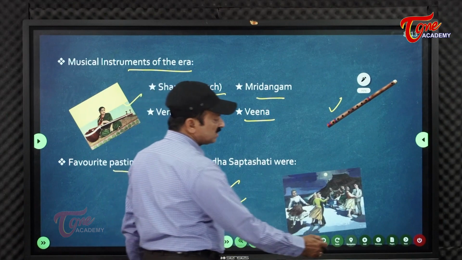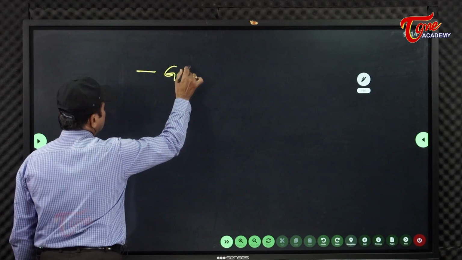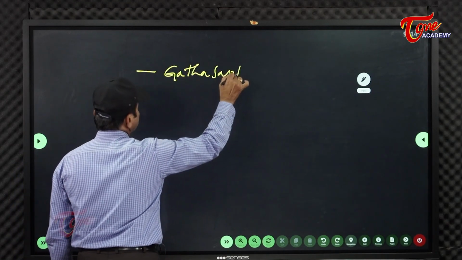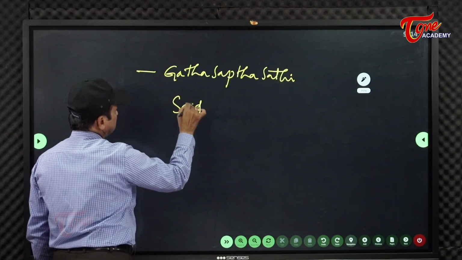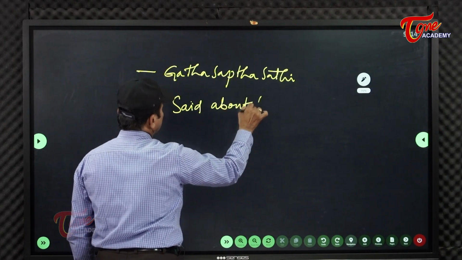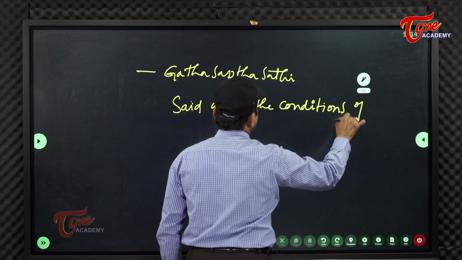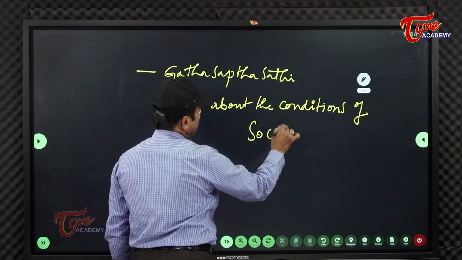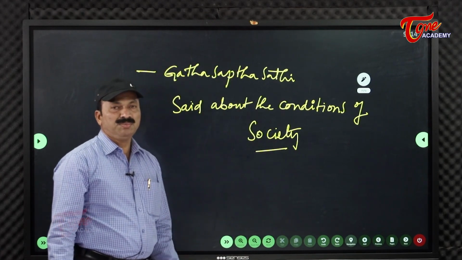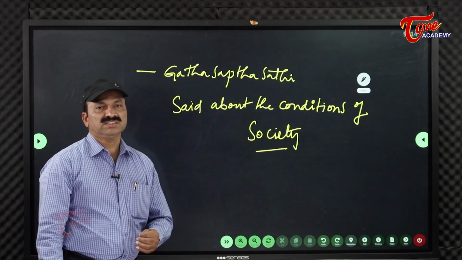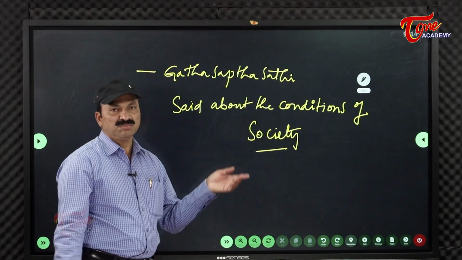Gatha Saptasati said about the conditions of women and at the same time the conditions of society, mainly. It even said about slavery. It begins with a Shiva Sloka and ends with a Parvati Sloka, as you already know. Some names of women also appeared here.